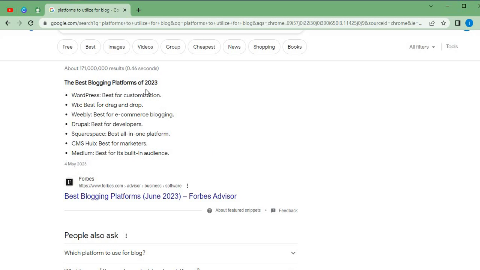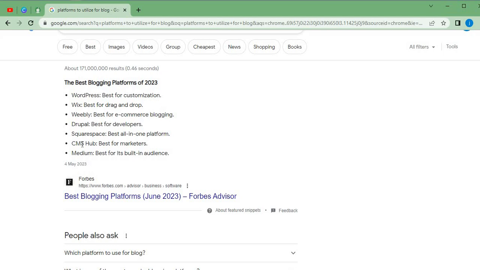And the first one we can pick here is WordPress, as you guys can see over here, which is best for customization, and at the same time we have Wix, which is best for drag and drop. The next one here is Weebly, which is best for e-commerce blogging, and we also have Dropper, which is best for developers. We have Squarespace, which is the best all in one platform.